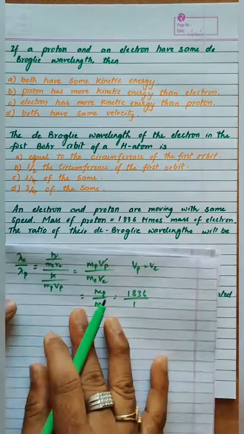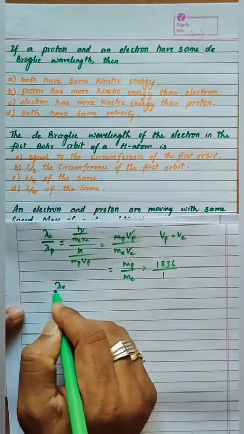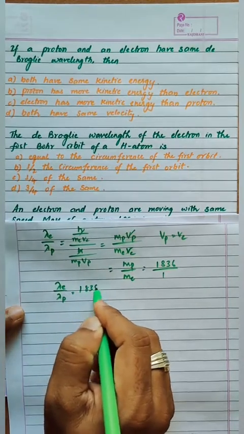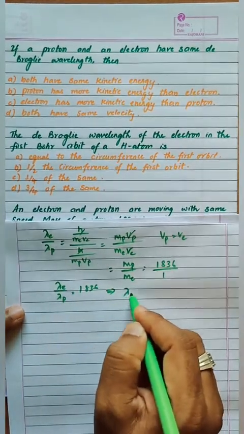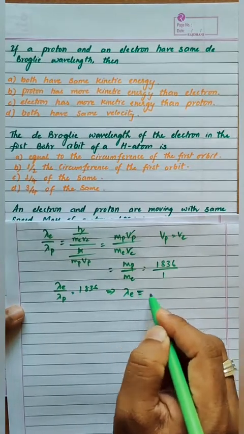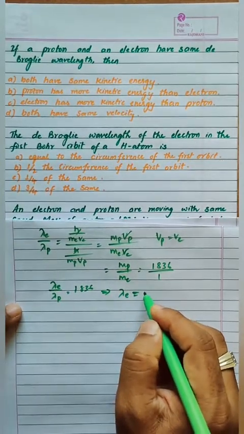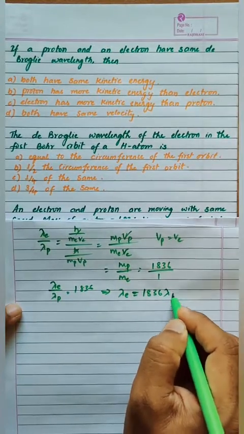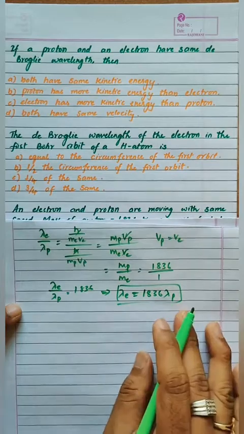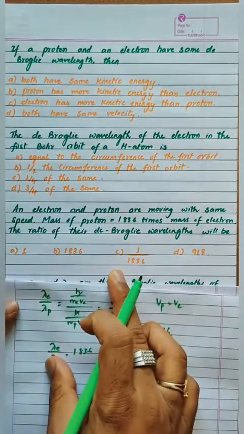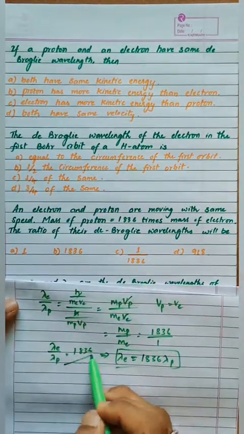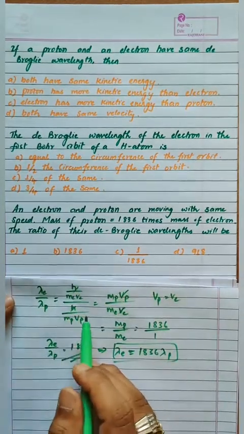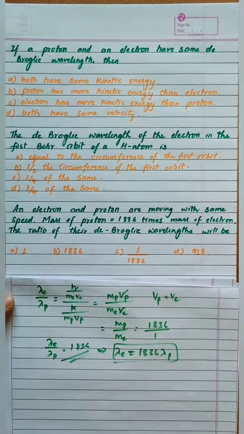So here we can write finally lambda e by lambda p is equal to 1836. This indicates that lambda, the wavelength of electron, is 1836 times lambda p. Anyway, they have asked the ratio, right? So this is the final answer. So obviously the option, not C, option B is the right answer. Okay, hope you got this.